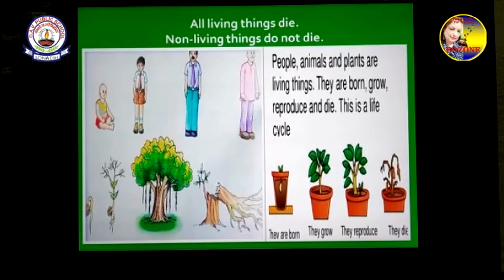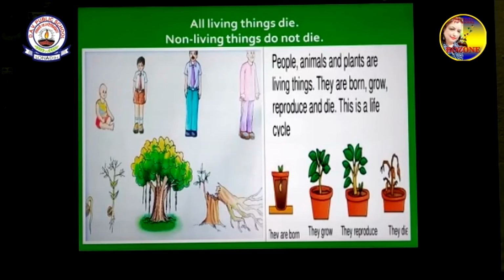So I'm sure children, you have understood this lesson very well, and you have seen the features of living things and what all things the non-living things can do. No, they can't do what we living things can do. They can't do anything that we can do, but they are man-made things.